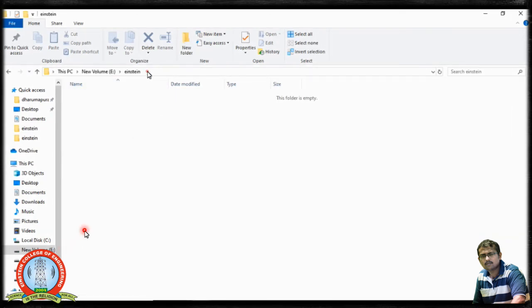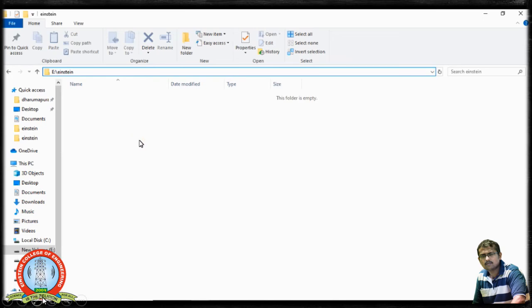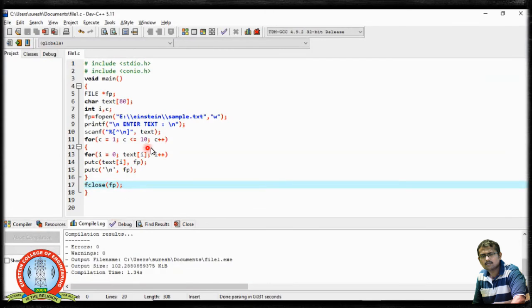Now you see I am creating a file over here. There is no file initially, right? So this is the path E:Einstein. There is no file initially, so I am going to create a file by using this C programming.